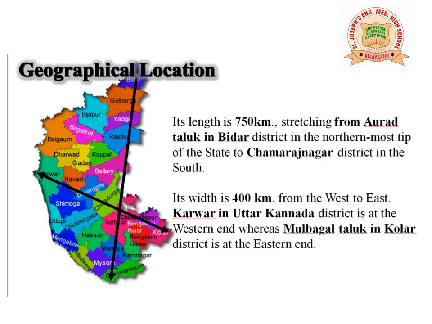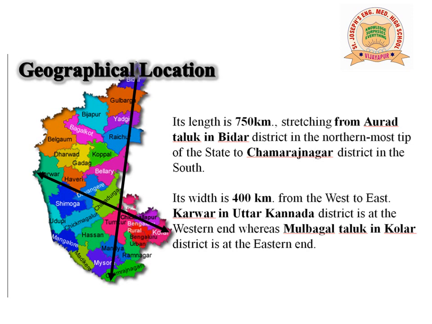We shall now see the geographical location of Karnataka. The length of Karnataka is 750 kilometers, stretching from Aurad Taluk in Bidar district in the northernmost tip of the state to Chamarajanagar district in the south. Here you can see Bidar district is the topmost district of Karnataka and Chamarajanagar is the southernmost district of Karnataka. Aurad, which is a taluka in Bidar, is the northernmost part of Karnataka and Chamarajanagar is the southernmost part of Karnataka.